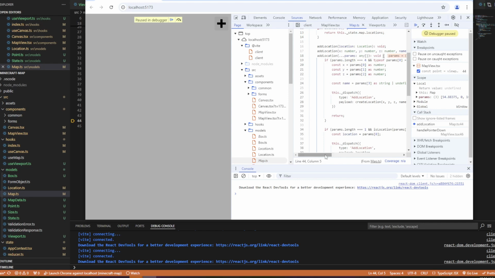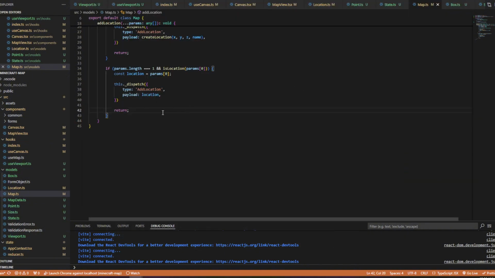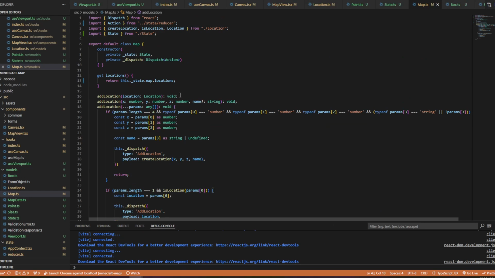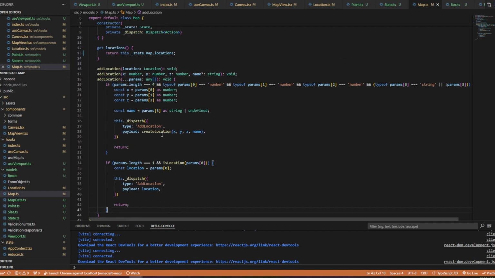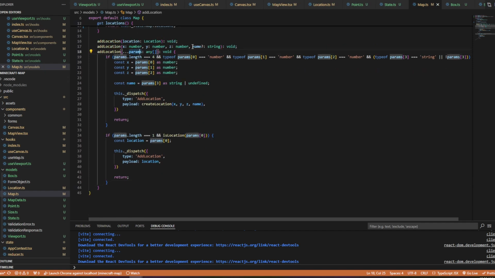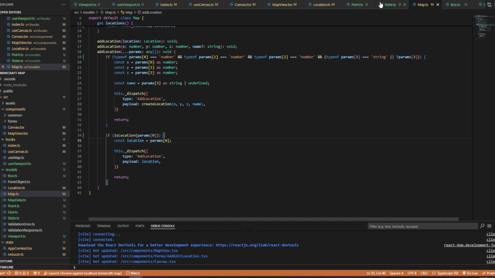Oh, yeah, what? Okay, all right. I got cute with the add location. I'm using params instead of, okay, so I need to go to my map, which I'm right here. And here I need to, because this might be 3, I need to say length. I wonder if I could just do without checking the length. Is that going to work? Yeah, I guess maybe it is, because the params is any. Seems to like it. I'm going to restart.